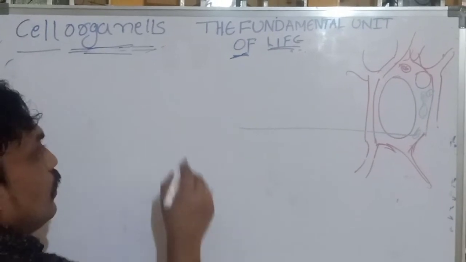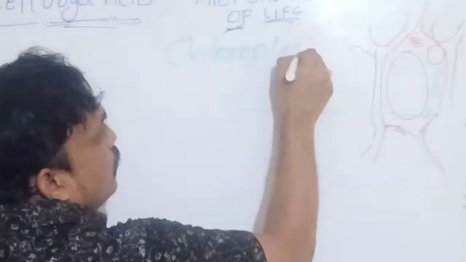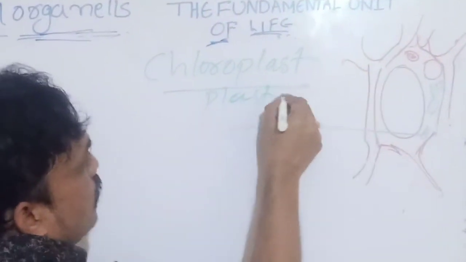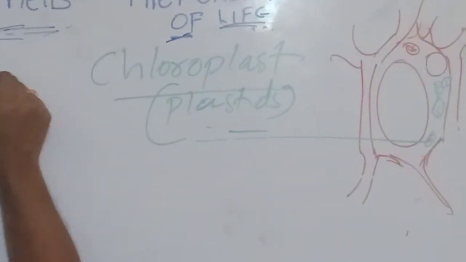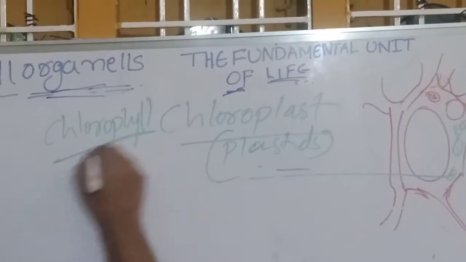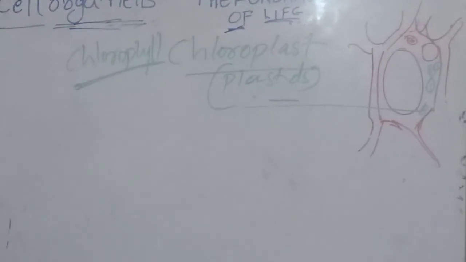Which pigment is there in chloroplast? Especially chlorophyll. Chlorophyll is the green pigment, the pigment that causes the green color.